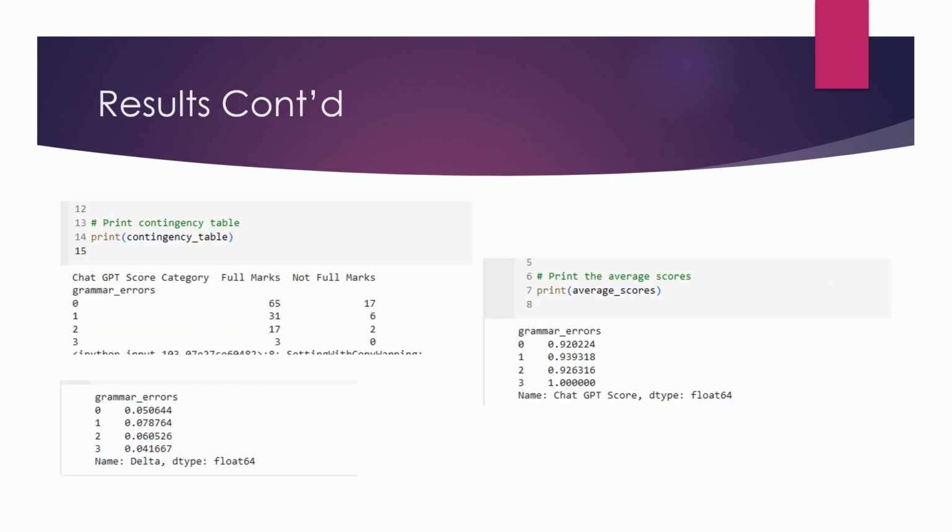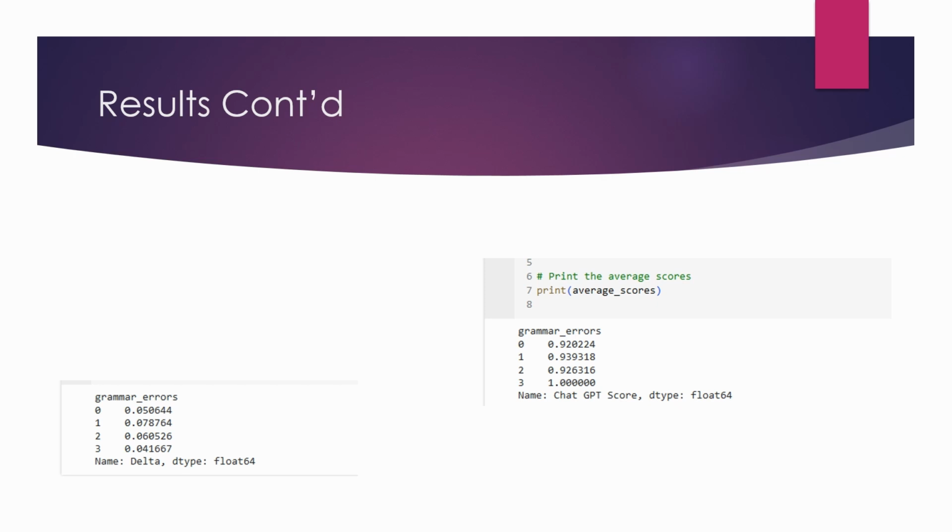The next form of analysis is the quality of grammar. For this, I used the language tool Python's grammar checker that counts the number of errors per question, generally falling between 0 and 3 errors. For this table, we see a consistent distribution among perfect and non-perfect scores. This holds true for the average scores for each of the errors, and it's also consistent for the delta comparison as well. This suggests that minor grammar errors did not have a meaningful impact on the performance.